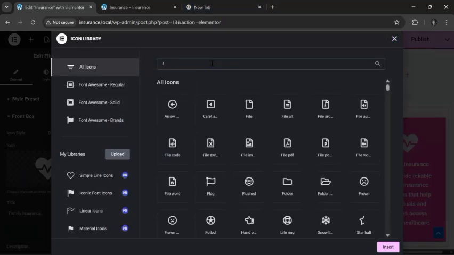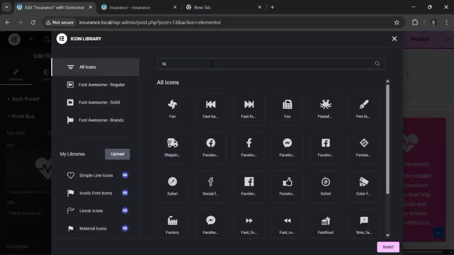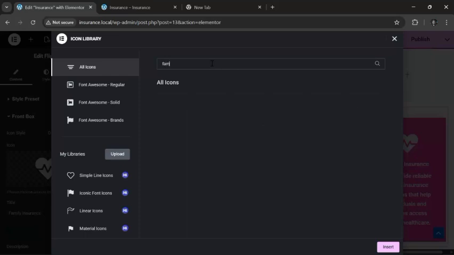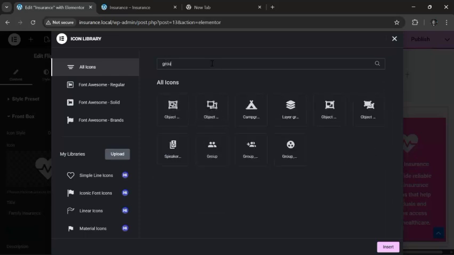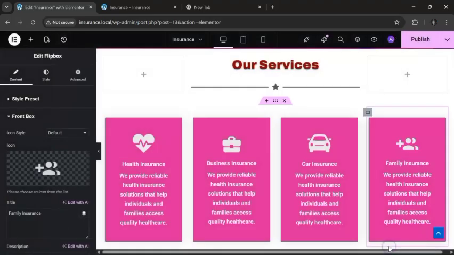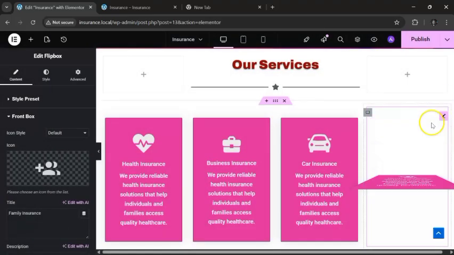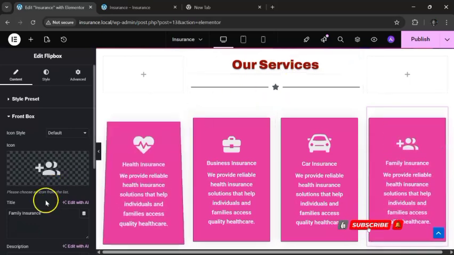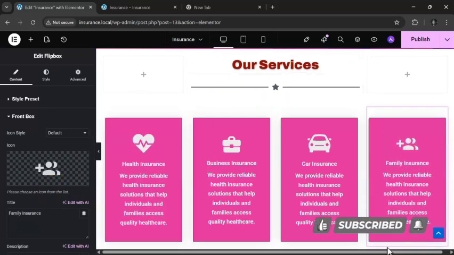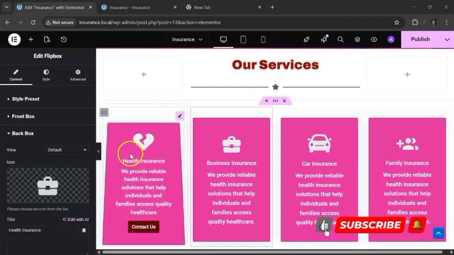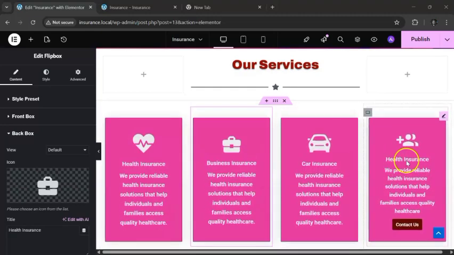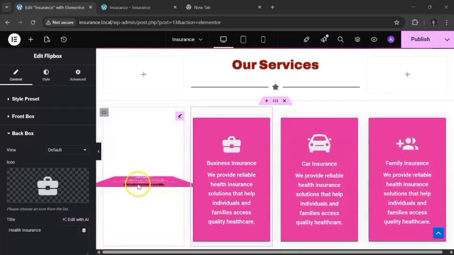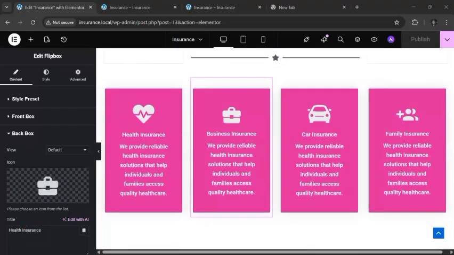I hope we have something as close to having a family or group or people. I think just use this one, makes sense for me, and I think that looks amazing. So we have to do that for the other side of the flip, the back side of it. So this already looks amazing. You check the other flip now, we're gonna have similar icons, and it looks amazing, to be honest.